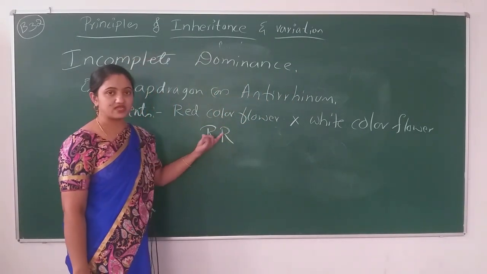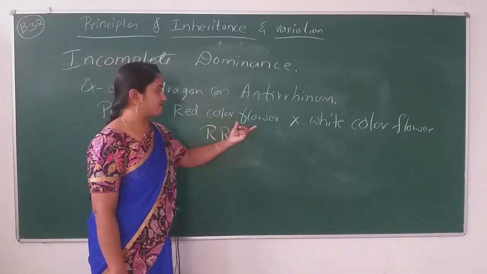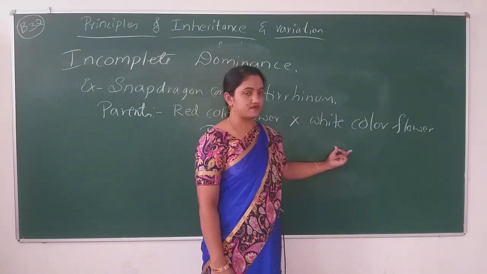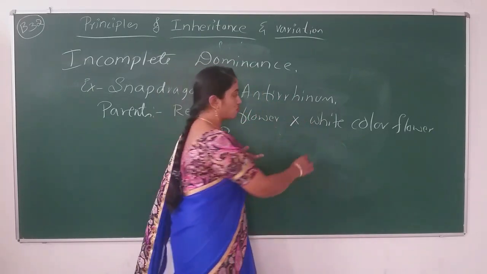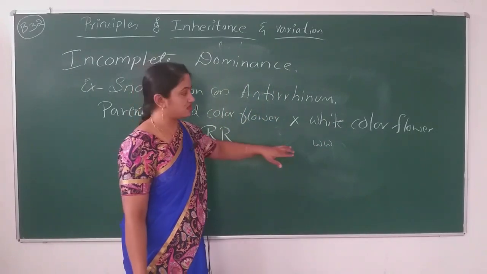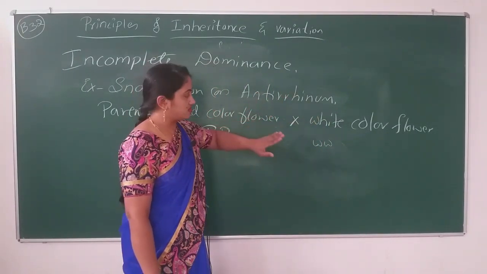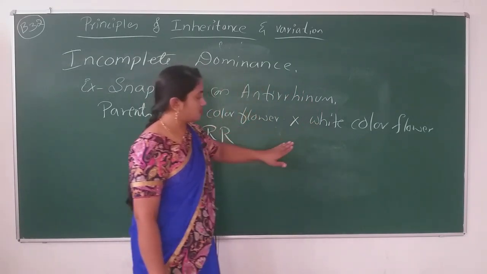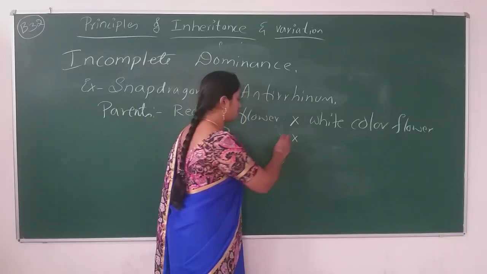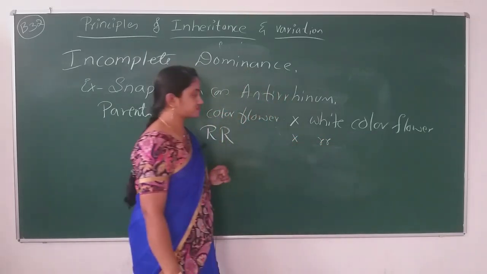Here I have written capital R, which indicates the red color flower of snapdragon. The recessive character will be, don't write W. So many students make this common fault. Don't write the W. Instead of W, you have to write the small r.